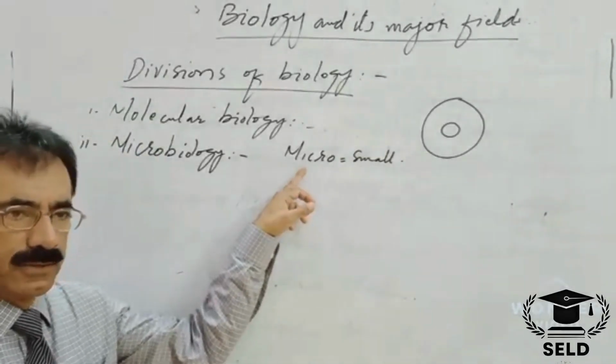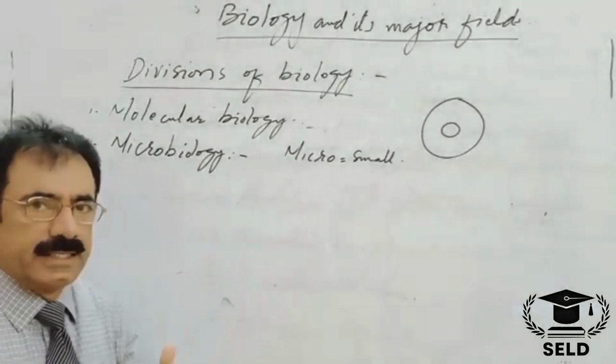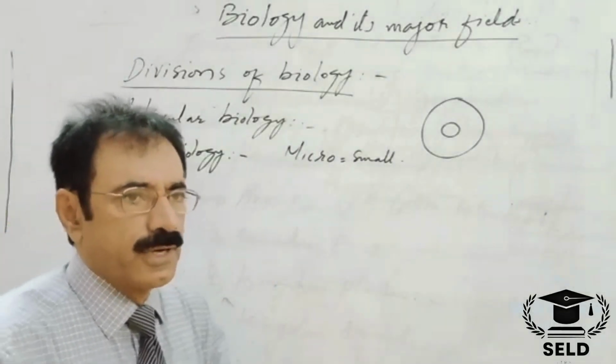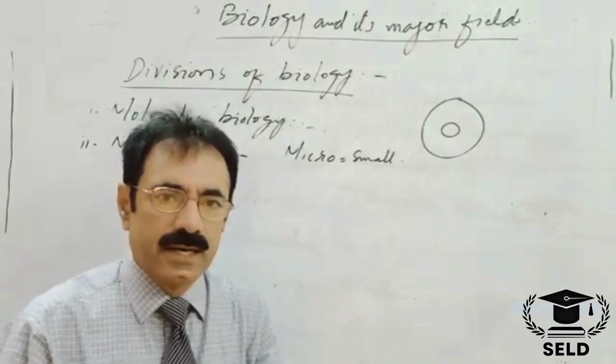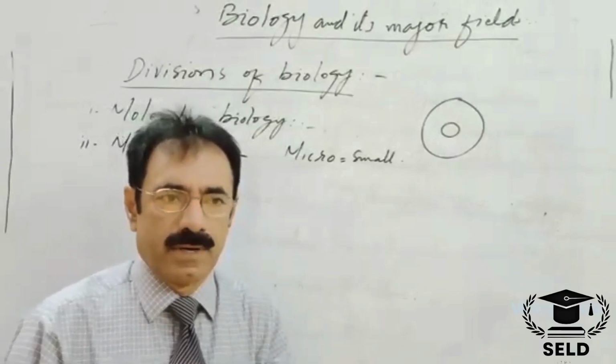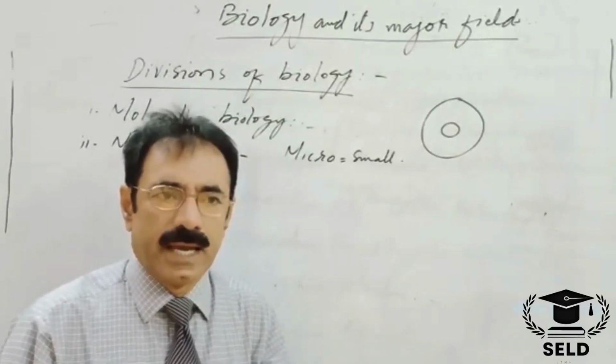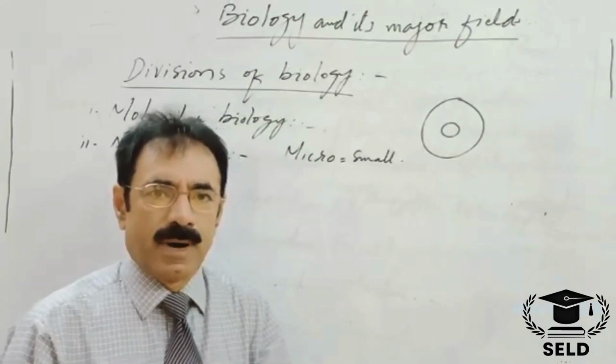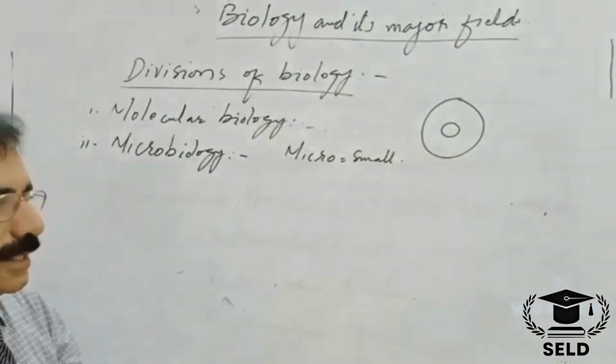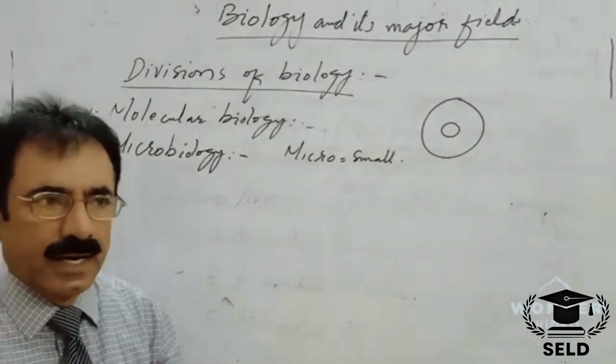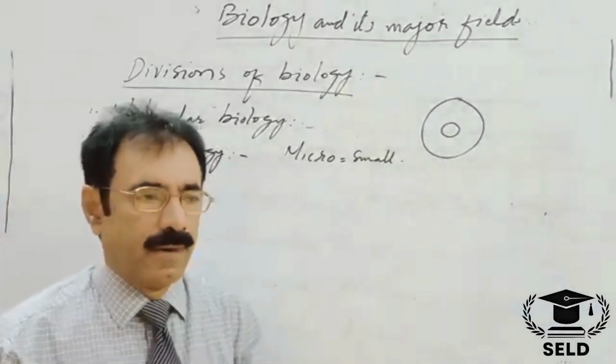Microbiology is the branch of biology that deals with the study of those organisms which we cannot see with our open eyes, which can be seen with the use of the microscope, and they include bacteria, virus, protozoa.